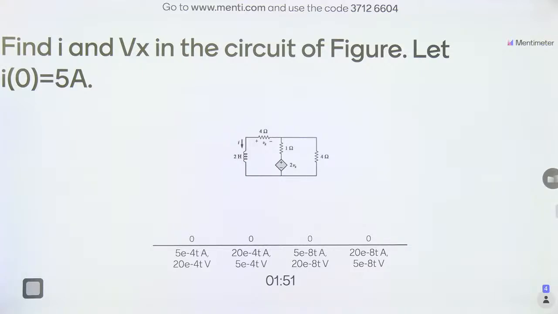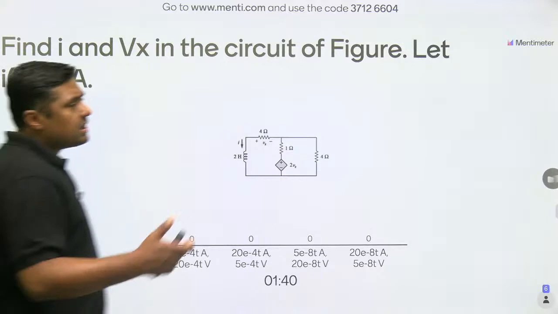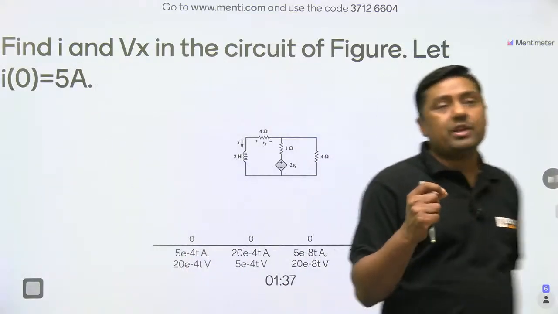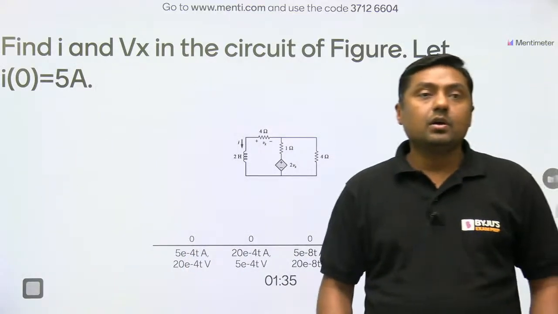First of all, you can find the time constant. If you get the time constant and you have the initial value of the current, then you can get the idea. We can use the elimination method in this question.